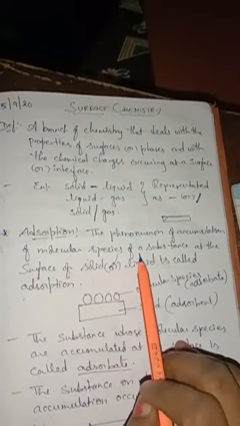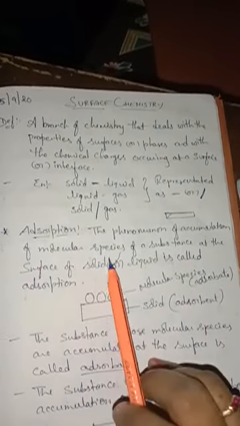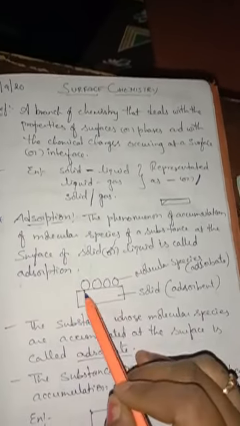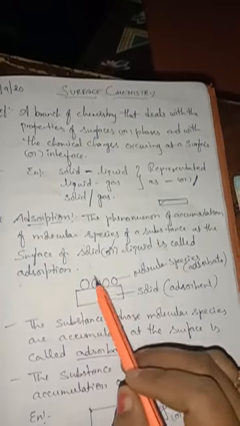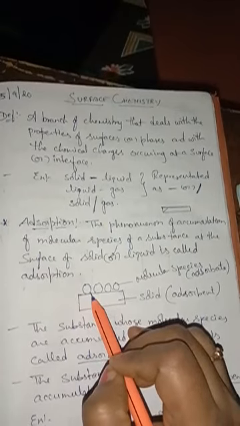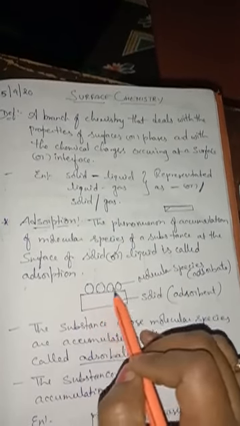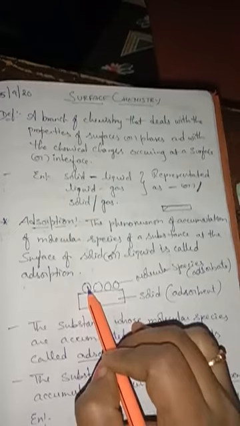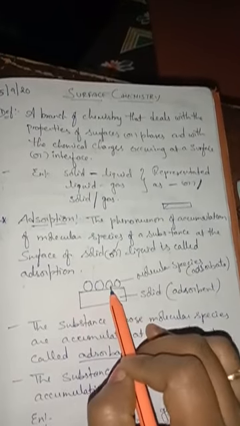Now next comes adsorption. First thing you have to learn is adsorption. Adsorption means the phenomenon of accumulation of molecular species of the substance at the surface of the solid or liquid is called adsorption. So here I am taking a solid material, and any molecular species present can be attracted towards it or settle only on the surface. Okay, so this is called accumulation. So the phenomenon of accumulation of molecular species of a substance only at the surface is called adsorption.